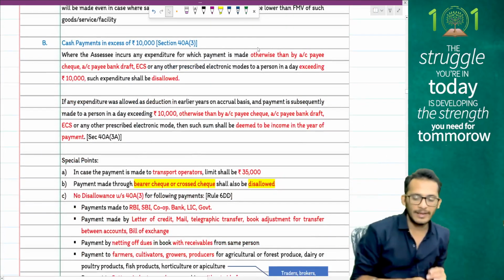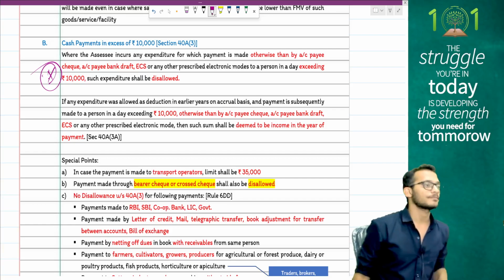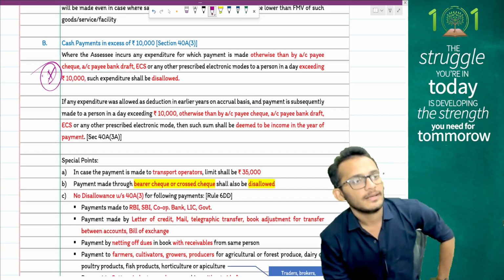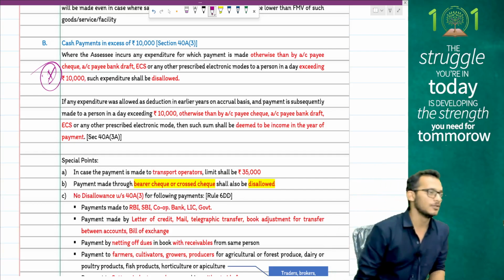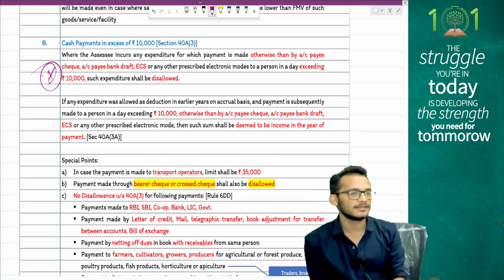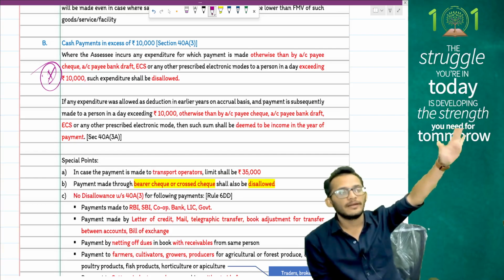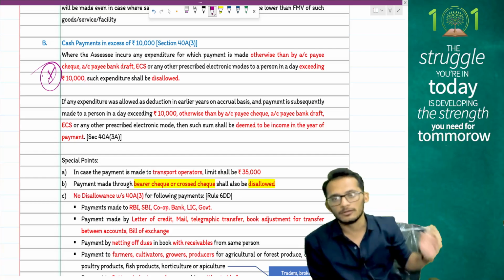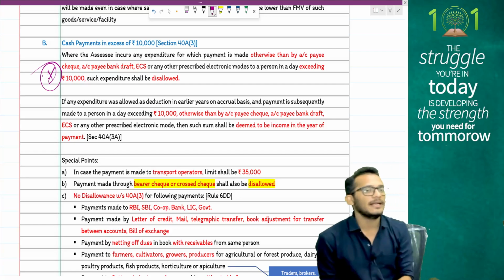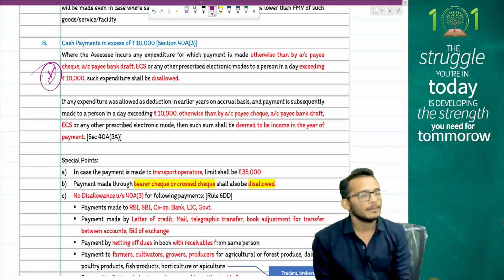Next section to be focused on from exam perspective is section 40A3, which talks about payments made in cash or non-permissible modes. Payments by account payee cheque, account payee draft, electronic clearing system, debit card, credit card, BHIM, UPI, NEFT, RTGS, Aadhaar Pay, and all those things are permitted payments. Any other payments should not be made more than 10,000 per person per day.